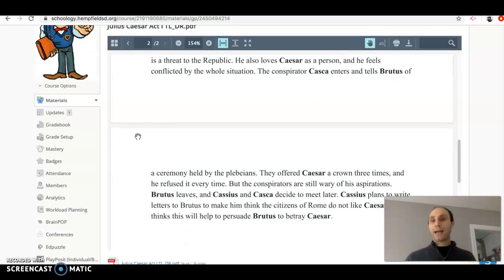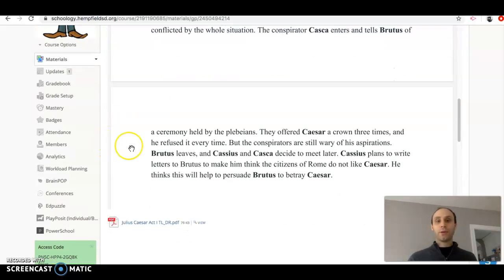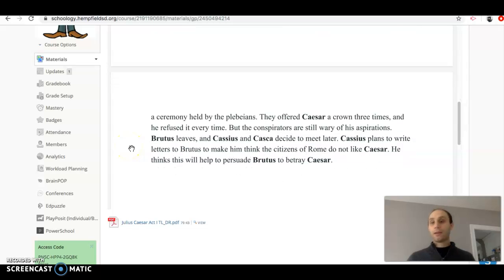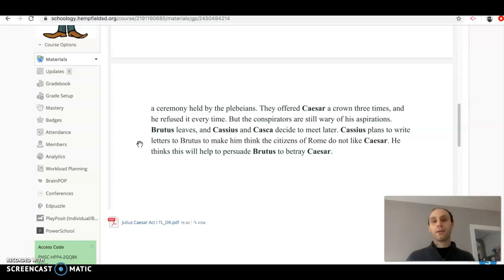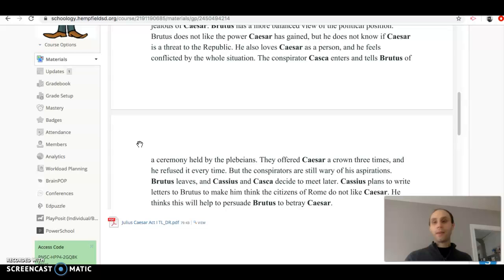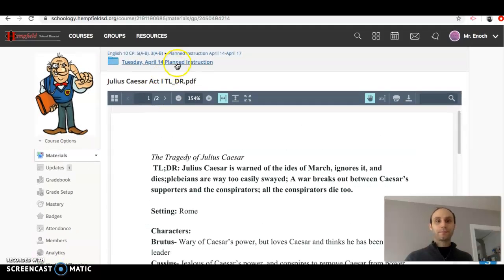The conspirator Casca enters and tells Brutus of a ceremony held by the plebeians. During the games, they offered Caesar a crown 3 times, but he refused every time. Even though it seems like he doesn't want to be king, the conspirators are still wary of his aspirations. Brutus leaves. Cassius and Casca decide to meet later. Cassius plans to write letters to Brutus to make him think the citizens of Rome don't like Caesar either. He's also going to try to use that to persuade Brutus to betray Caesar. And that's how Act 1 wraps up.